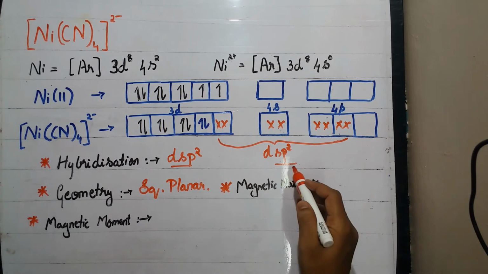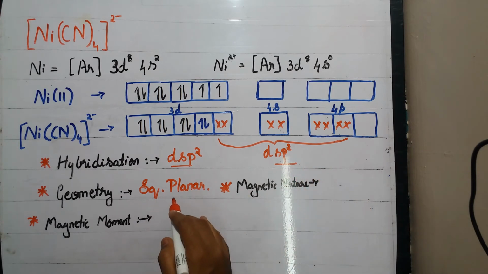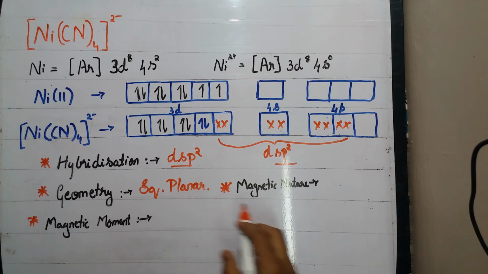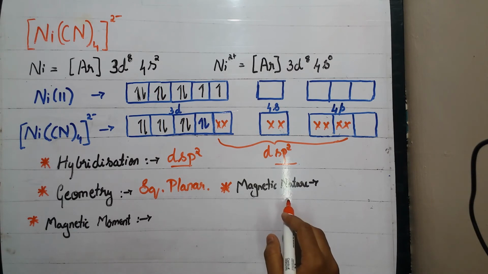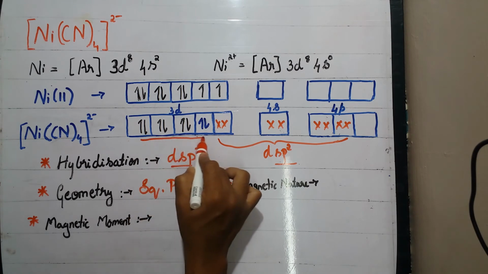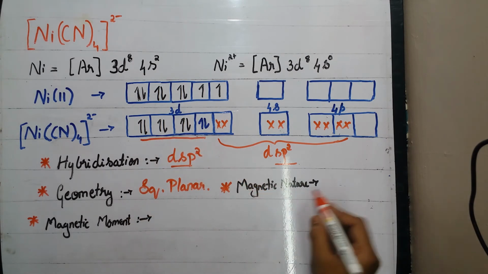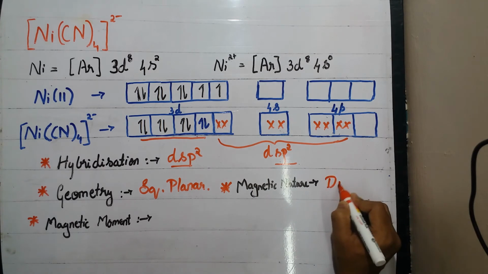If the hybridization would have been sp3, then the geometry would have been tetrahedral. Now coming to the magnetic nature, as there are no unpaired electrons present in the metal complex, the magnetic nature would be diamagnetic.